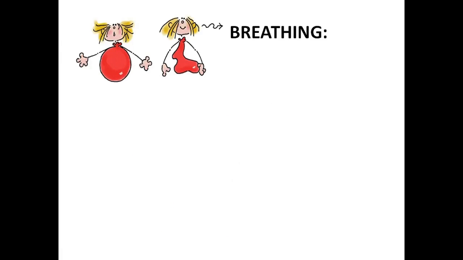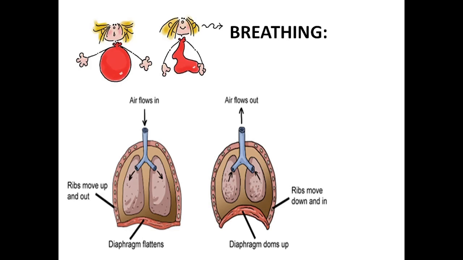Next, breathing. Breathing is inhalation and exhalation. During inhalation, we take in oxygen rich air. During exhalation, we give out carbon dioxide rich air. During breathing, there are two main movements taking place. The first is regarding the ribs and the next is regarding the diaphragm. So what happens to the ribs? When we inhale air, the ribs will move up and out so that sufficient space is created for enough air to go in.